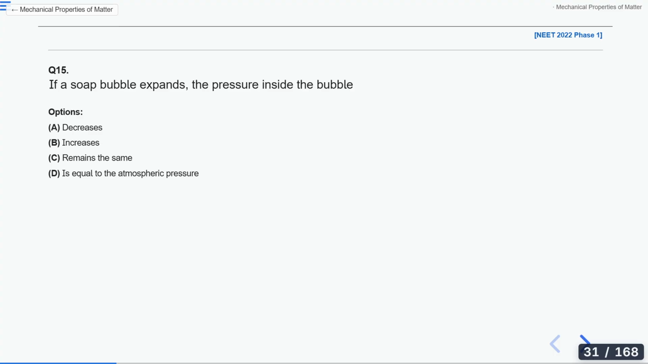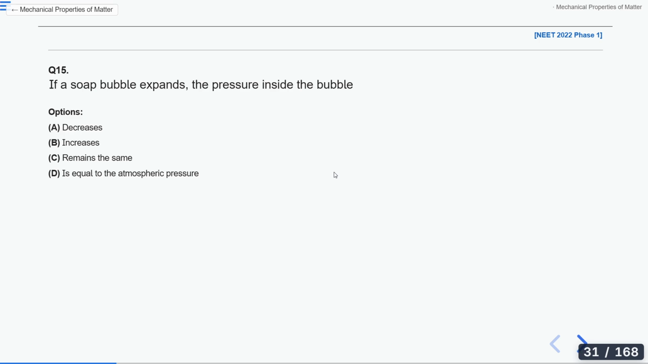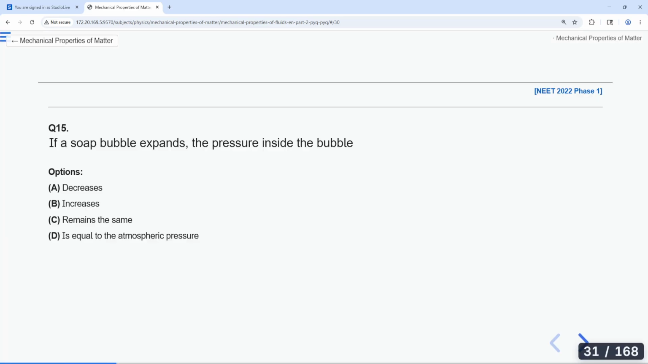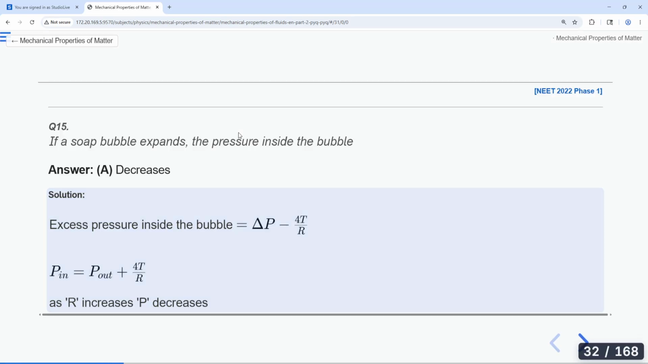Yes. I will again explain the question. It says that if a soap bubble expands, the pressure inside the bubble, whether it will decrease, whether it will increase, or will remain the same, or is equal to the atmospheric pressure. Option C, Sandoshni, says it will be equal to the atmospheric pressure. Anyone else? Option A. In this question we are getting a variety of answers. So the answer is A, that it will decrease.